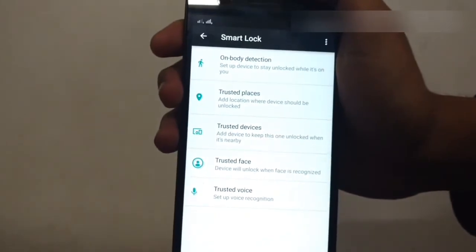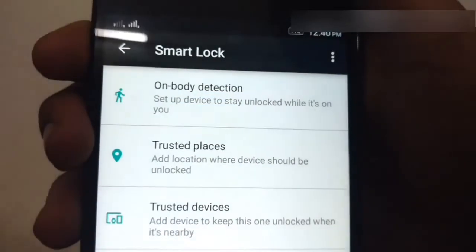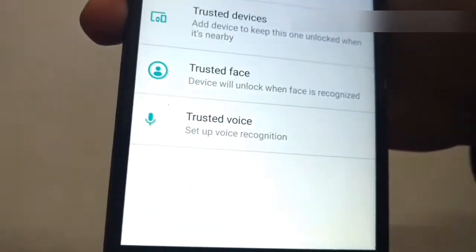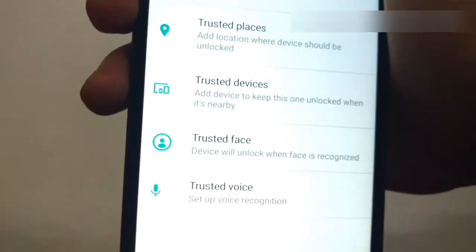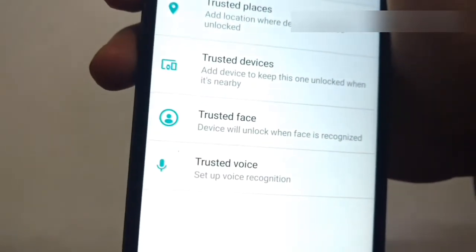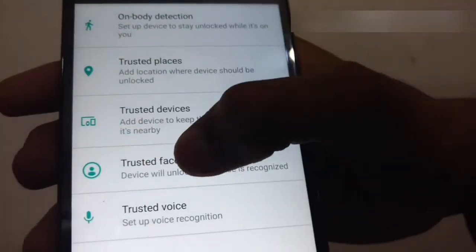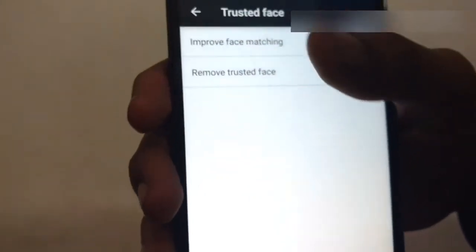Now another window will come, and here are about 5 options. First is on-body detection, then trusted places, trusted devices, trusted face, and trusted voice. So here are many options, but I think trusted face will be the best to use. So I'm just clicking on trusted face. I have already been using this, so I am removing the trusted face. Okay, so now it's cleared.